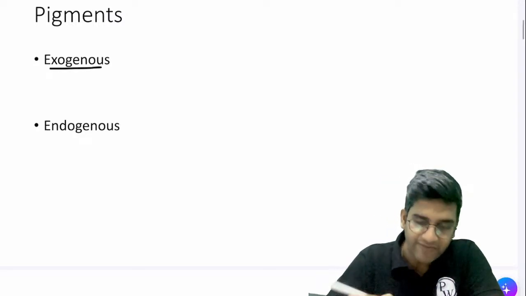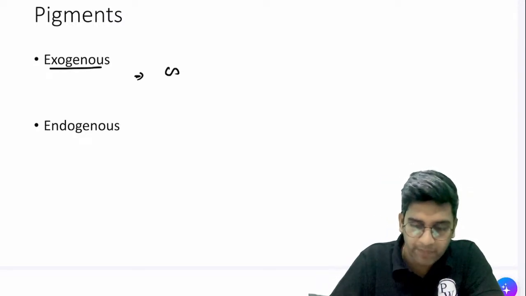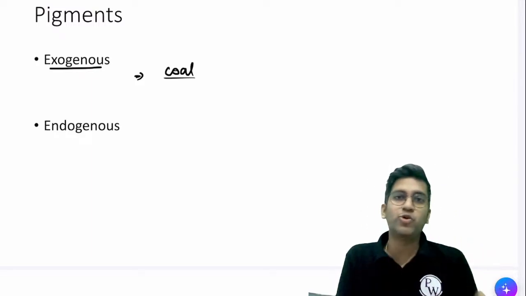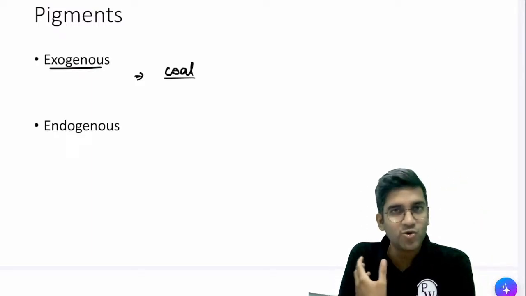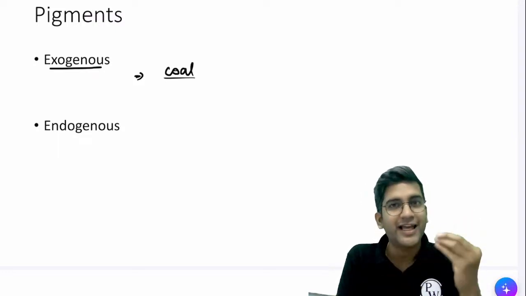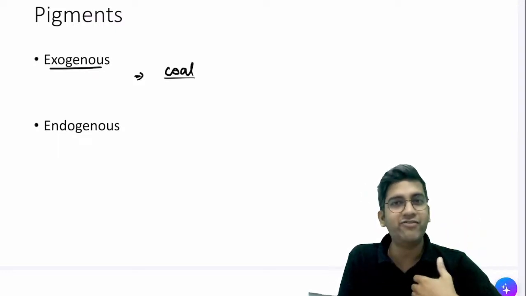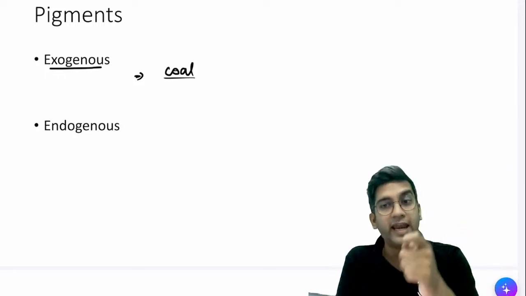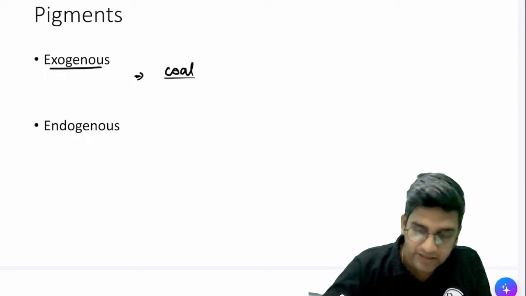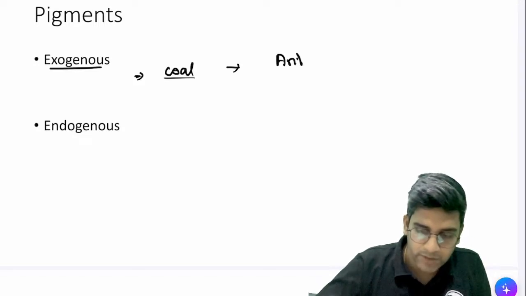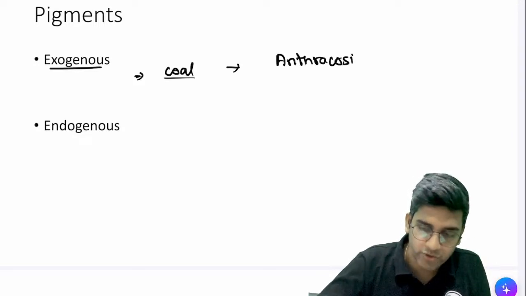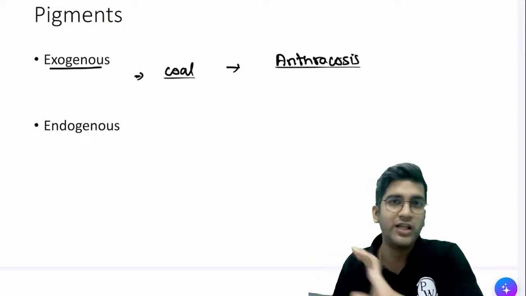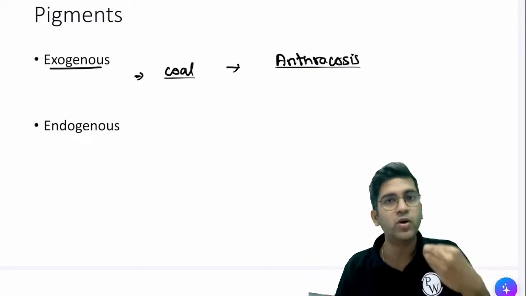Exogenous pigments, there are very few. One of the most important is coal. When we inhale coal, all of us breathe polluted air. Whichever part of the country you are in, there's no partiality. Whichever part of the world you are in, except for a few areas, everything is polluted. So we cannot avoid inhaling that pollution. Coal is something everyone here will be exposed to by default. This condition we call anthracosis. We will read more about anthracosis and its pathology, coal workers' pneumoconiosis, very soon when we go to the lung pathology chapter.